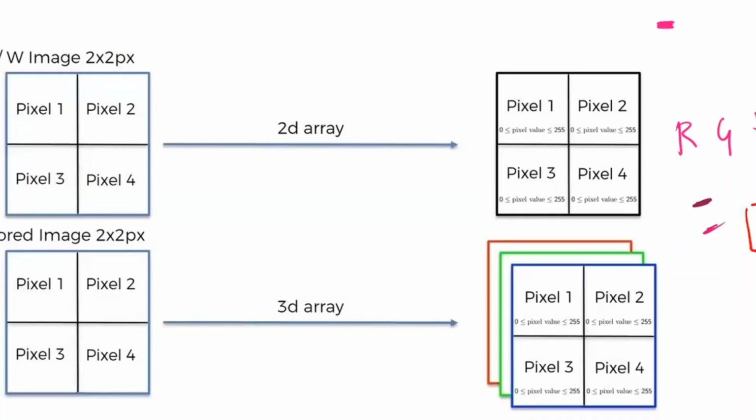For example, this is pure red. Pure red color means the percentage of red is 255, green is 0 and blue is 0. So if only red is there, then the percentage of green and blue is 0. For pure green, 255 of green is there and the remaining 2 are 0. If blue is 255, the remaining 2 are 0. Colors like orange or brown are a combination of multiple colors, that is, red, green and blue.